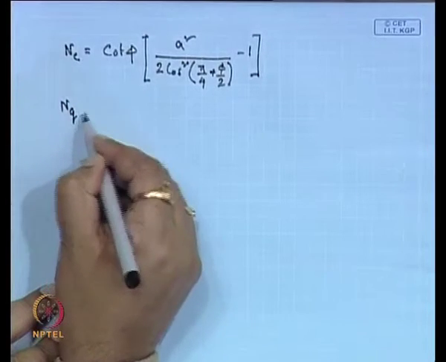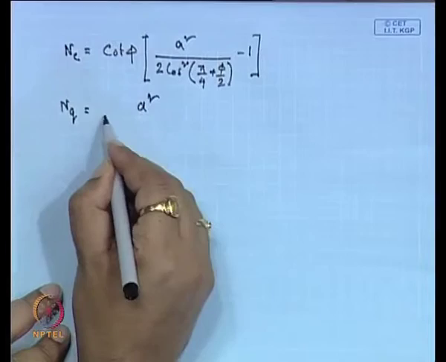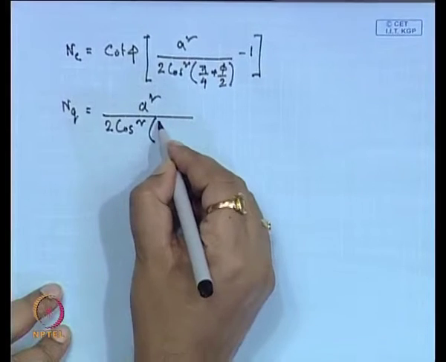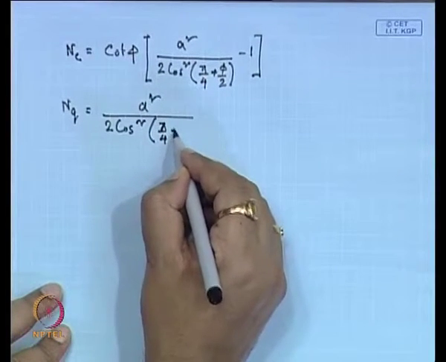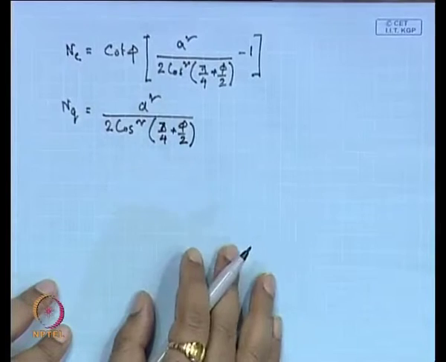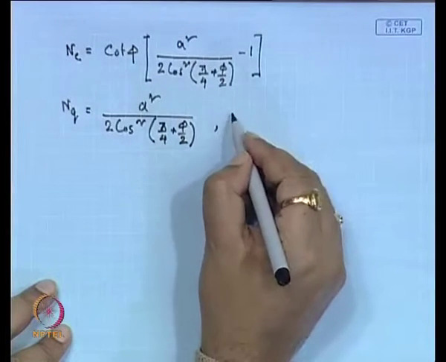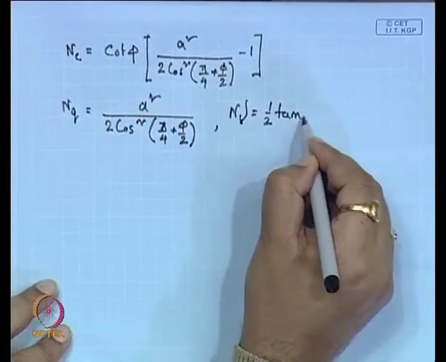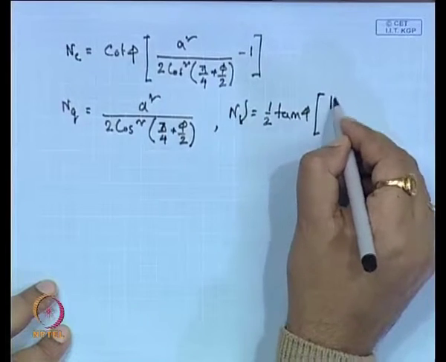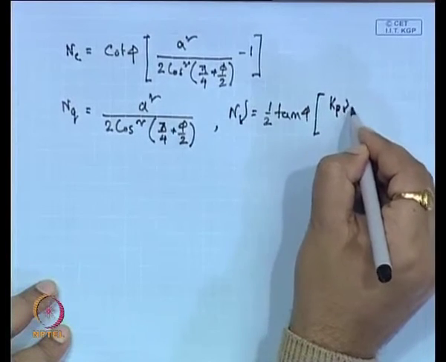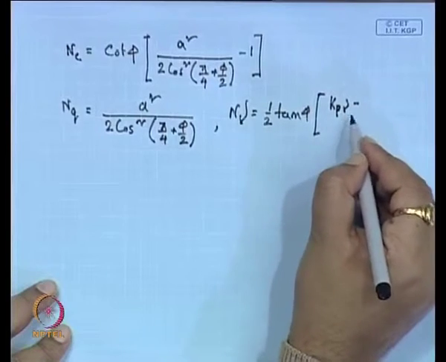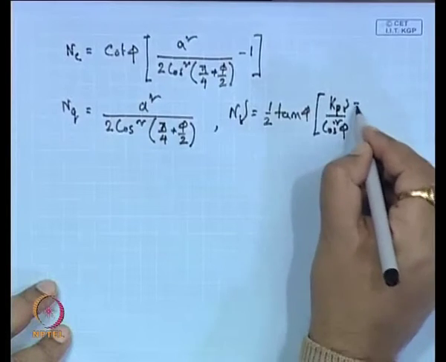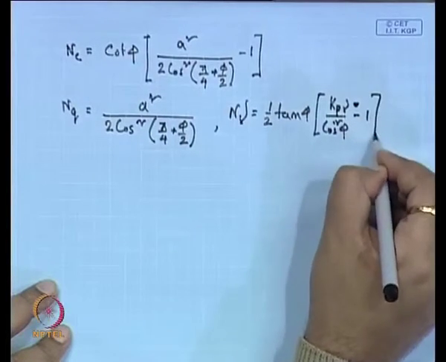Similarly, N Q will be a square divided by 2 cos square pi by 4 plus phi by 2, and N gamma is half tan phi into K P gamma divided by cos square phi minus 1.